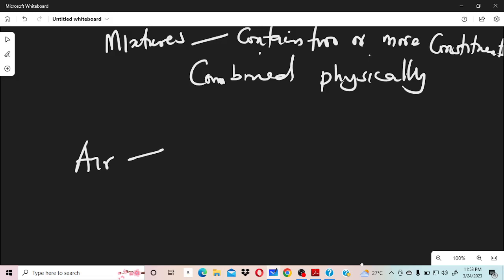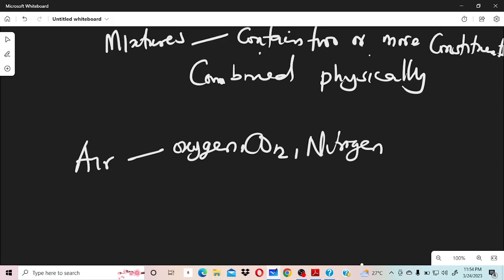And what are those things you have in air? They are a mixture of gases. So we have oxygen in air, we have CO2 in air, that's carbon dioxide, we have nitrogen in air too. We have rare gases in air, we have moisture. So can you see? All these contain more than one type of atom or particle. So air is a mixture because it's a mixture of gases that are physically combined together.